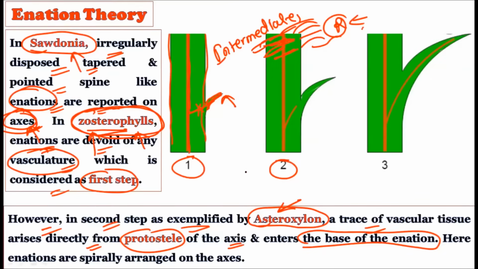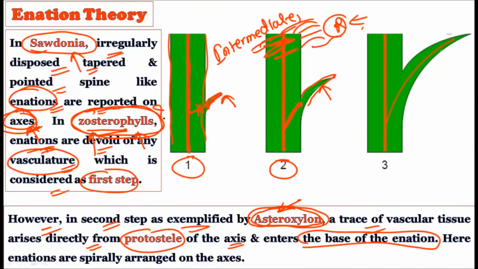Understand in this second diagram. Here we have in the central axis the xylem and phloem, that is the vasculature, and this vasculature shows some traces towards the leaves, that is the enation. Towards the enation, it is showing some traces, just like the vascular connection is extending towards this particular enation, and this is considered as the second step. Now this second step is found in Asteroxylon.